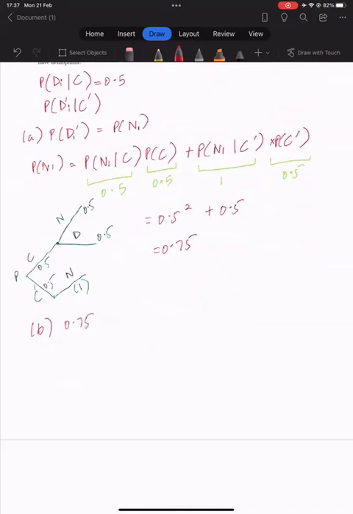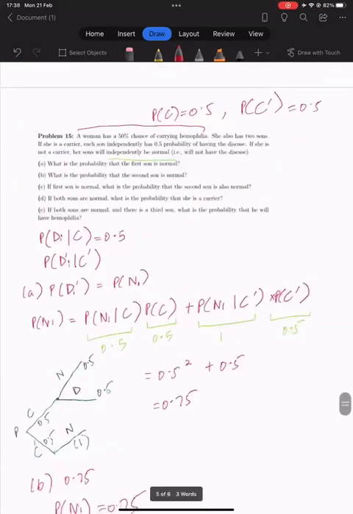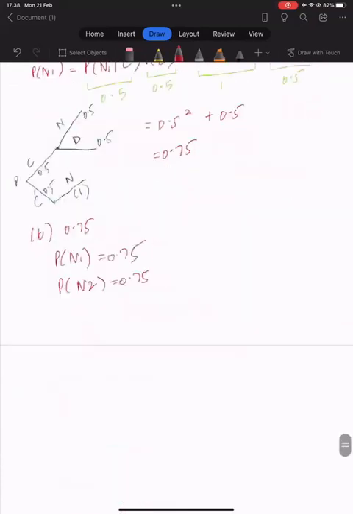So now we have two probabilities: son 1 normal is 0.75 and son 2 normal is again 0.75. Part C says, if the first son is normal, what is the probability that the second son is also normal?